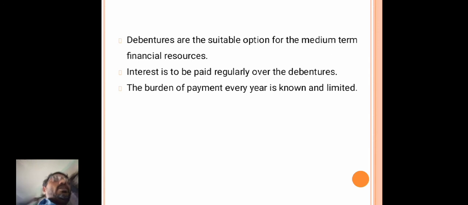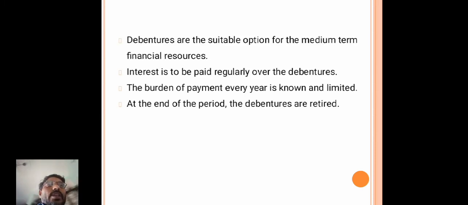The debenture is one kind of loan. Interest is paid regularly on the debentures. The burden of payment is every year known and limited. So at the end of the period, the debentures are retired.